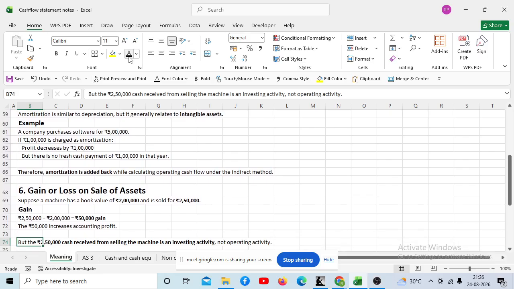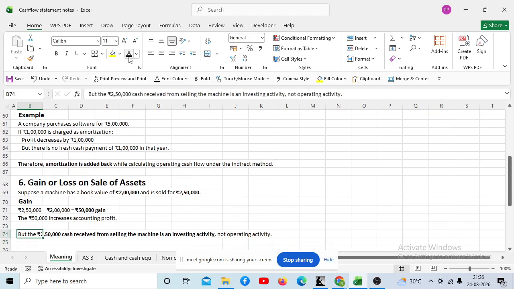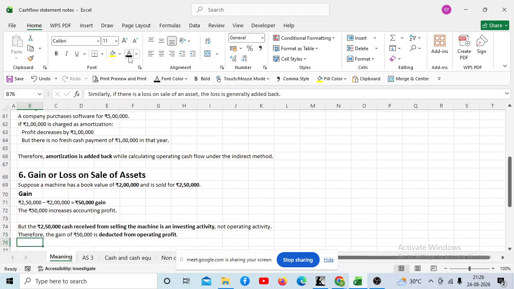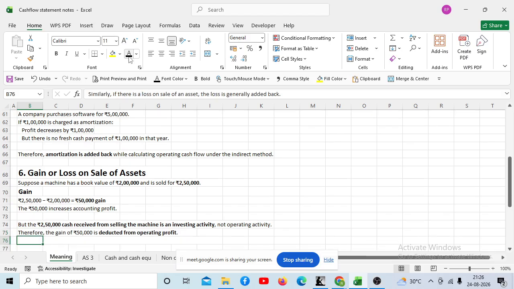But 2 lakh 50,000 cash is received from selling the machine. It is not an operating activity, it is an investing activity. Is that clear? And therefore the gain is also not an operating profit. We have to deduct that gain because we consider operating activity as only our main business activity. Suppose we had earned this money by selling jeans pants, then we would not have done anything.